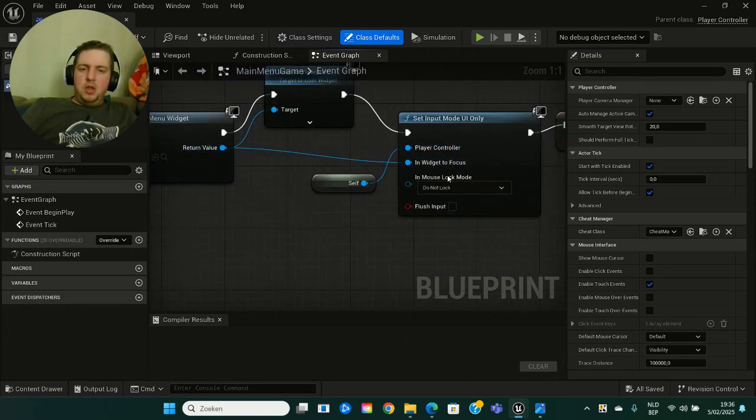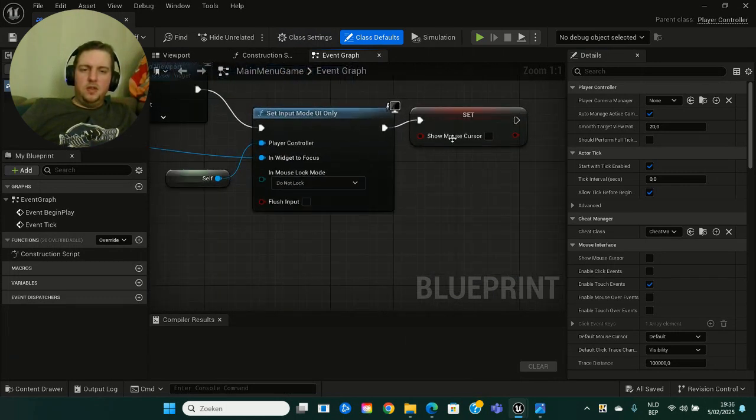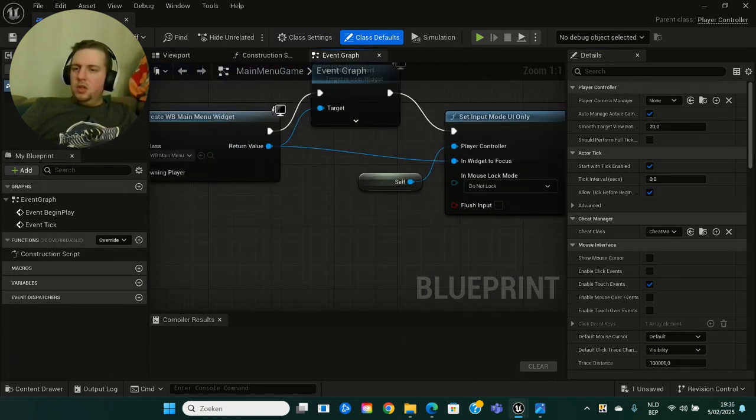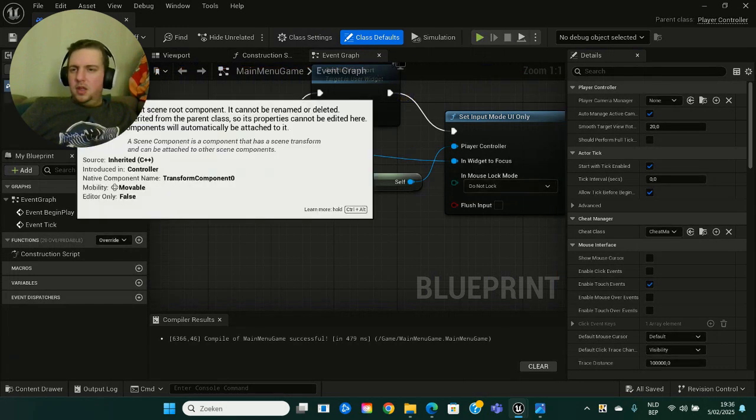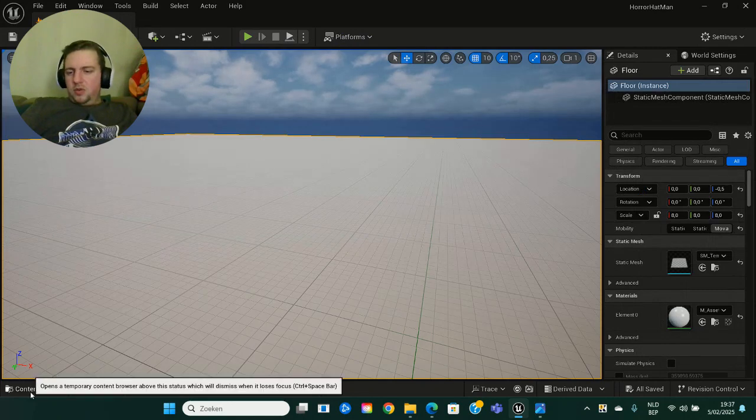So we made a main menu widget, and we want to focus it and return it to the same value and set. So we're gonna show mouse cursor. I'm gonna check that one. I didn't do that, so I'm gonna see if when I start this up, well, but it's simulating not in the... wait, let's close this. Then we're going back to content drawer.